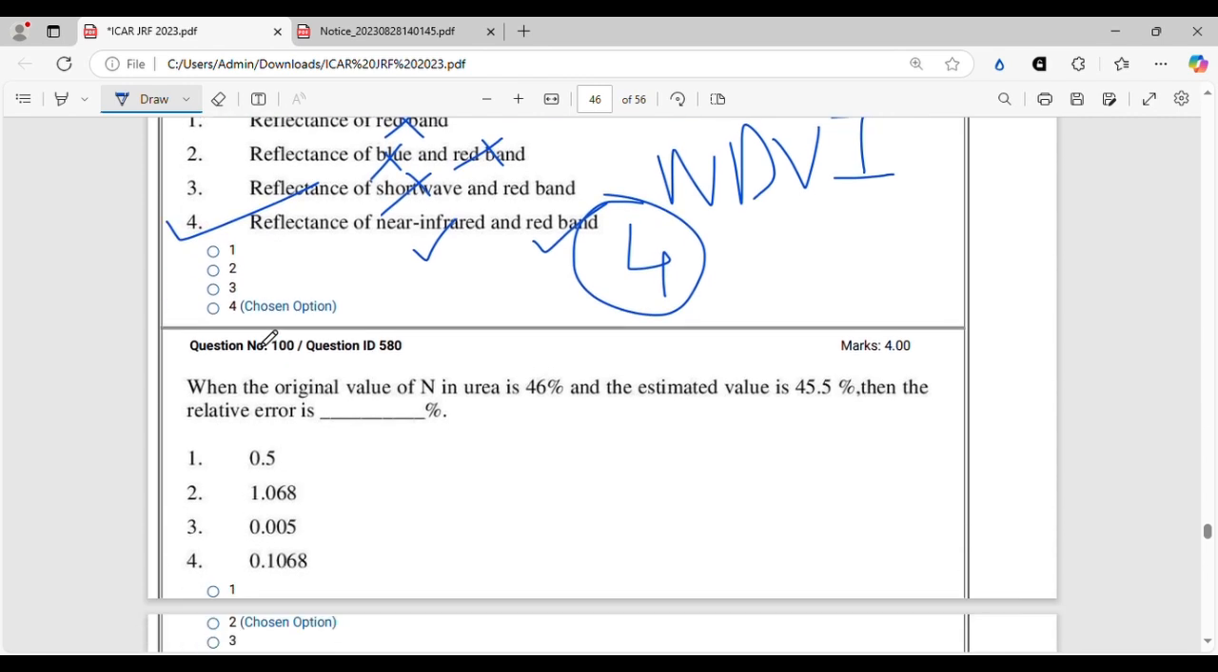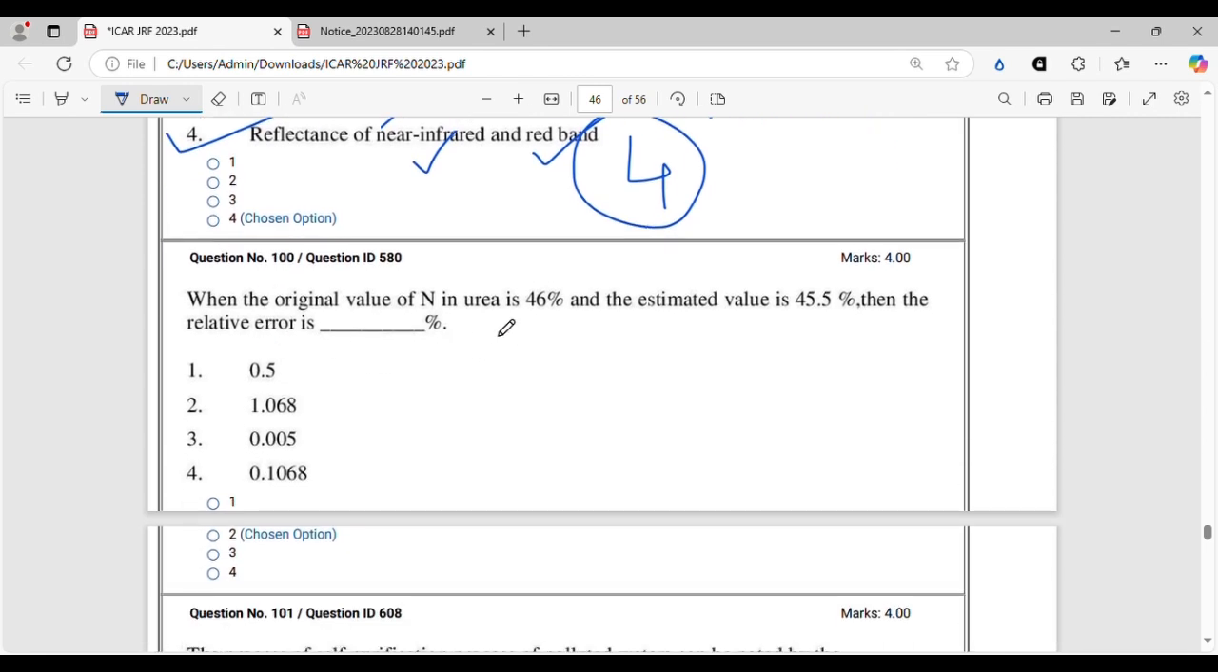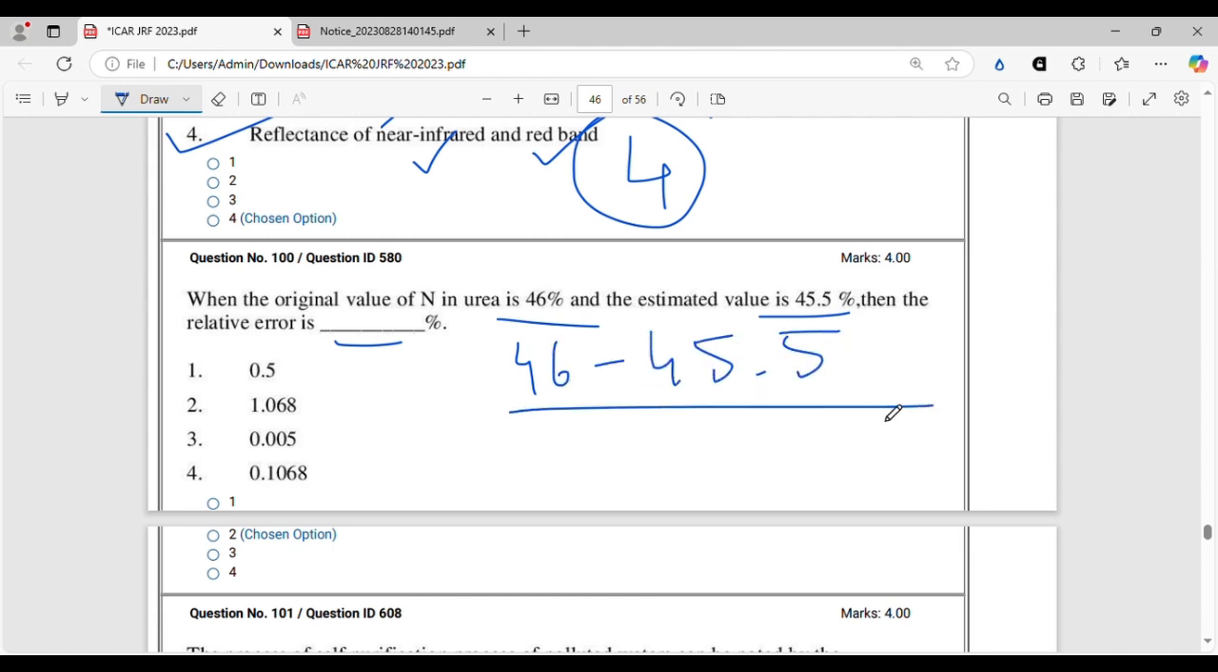Next, when the original value of N in urea is 46% and estimated value is 45.5%, then we have to find the relative error. This is a really easy question. You have nothing to put, no brain to put here. So the formula will be simply this one. So 46 minus 45.5 will be 0.5 by 46. And if you calculate this, it will come somewhere around 1.068, 1.086 like that. Let me check once.